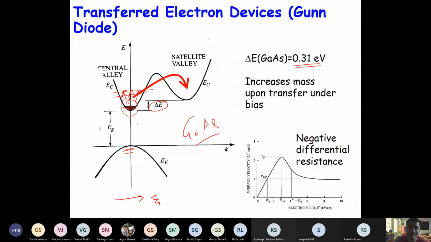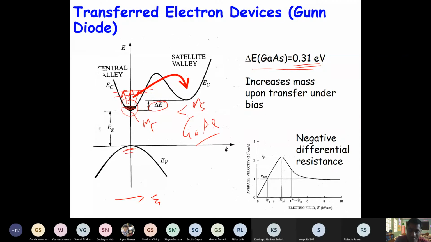If this energy gap is higher, this peak will come at even higher field, right? And of course, if this is large enough, then before the transfer of electron to second valley, this breakdown may occur, right? So here this energy gap is small, so breakdown does not occur. Before that, electrons get transferred to second valley. So now if you compare these two valleys, mass in gamma valley and mass in this satellite valley, they are different, right?